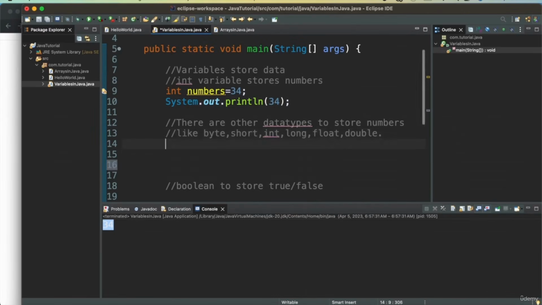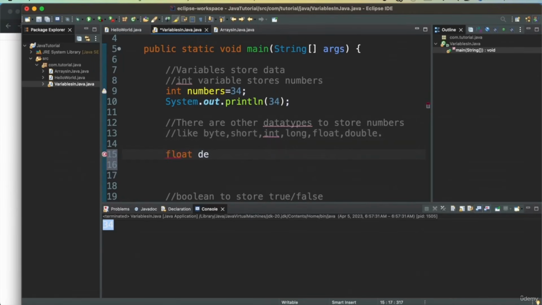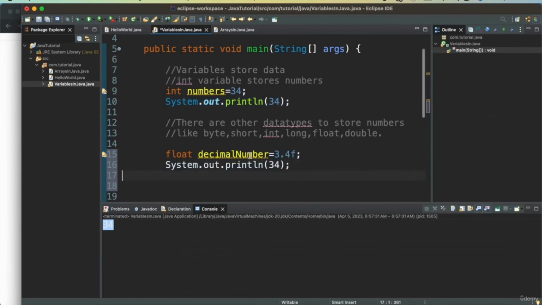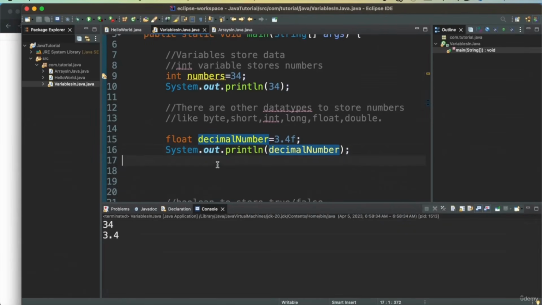So let's see an example of the float data type. With float, we want to store a decimal number. It's equal to 3.4, and if you want to define that it's a float data type, then we will have an F in the end. And I can print this as well. So we have 3.4 printed. Similar to float, double allows for more precision than float.